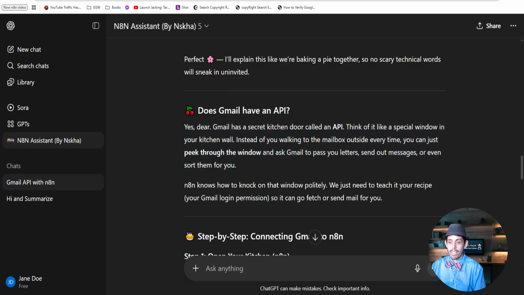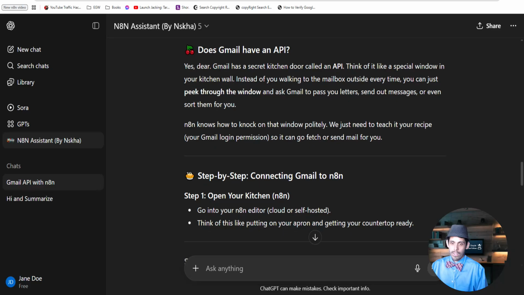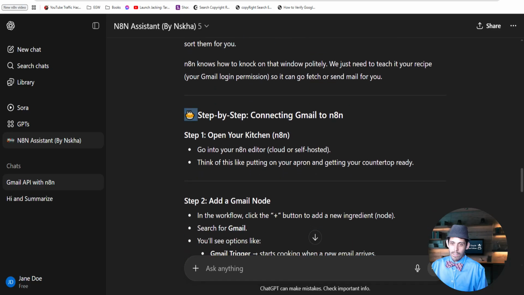which is how I explain it, that an API is kind of like a door that allows you to get access to another room. Think of it like a special window in your kitchen wall. Instead of you walking to the mailbox outside every time, you can just peek through the window and ask Gmail to pass you letters, send out messages for you. And then step by step, and there's the pie.